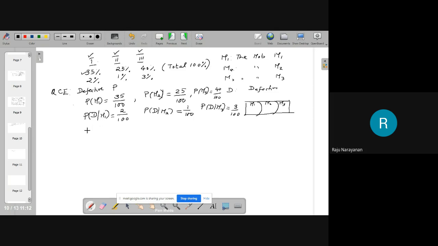The quality control engineer selected one item and unfortunately it was defective. Then what is the probability that it was manufactured by machine 1, by machine 2, by machine 3?